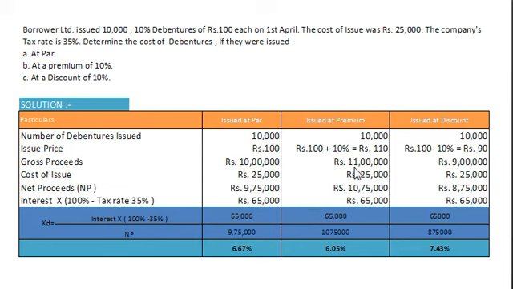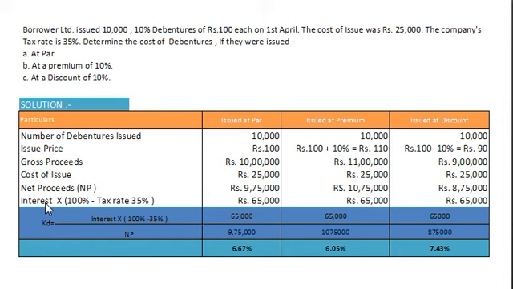In the second option it will be 11 lakh minus 25,000, that is 10,75,000. In the third option 9 lakh minus 25,000, that is 8,75,000.